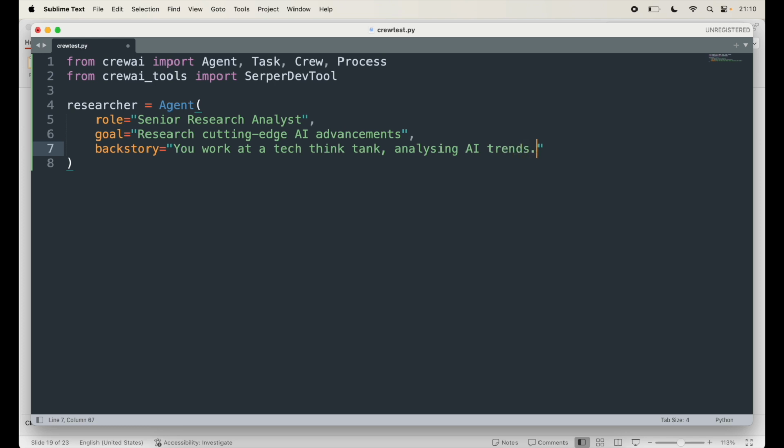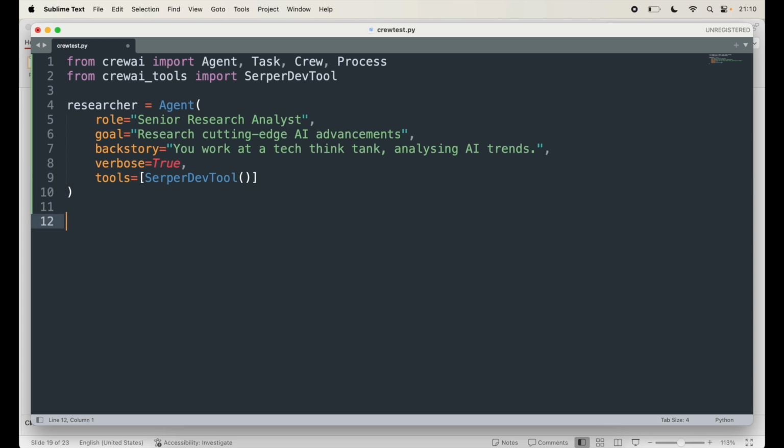That's what this agent does. Next, let's say if it's verbose true or false. So I'm going to say verbose is true, so as verbose as possible. The tool that I want to use in this case is the SerperDevTool, pass it as a parameter.